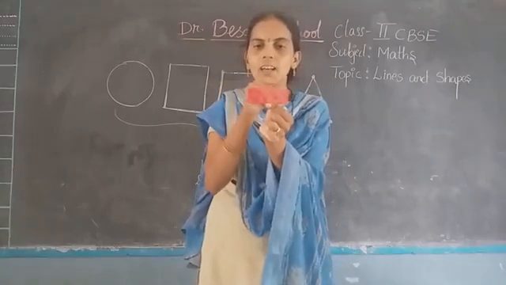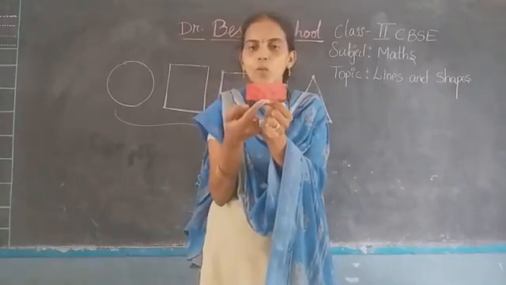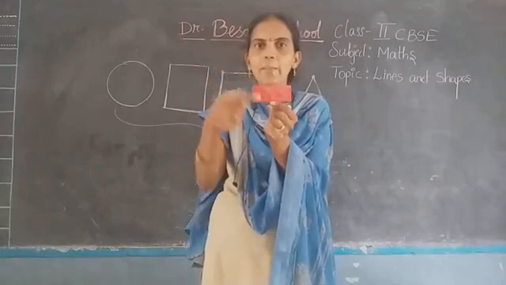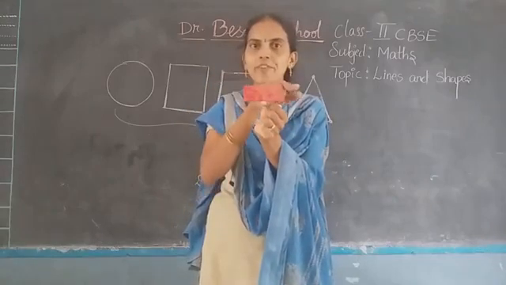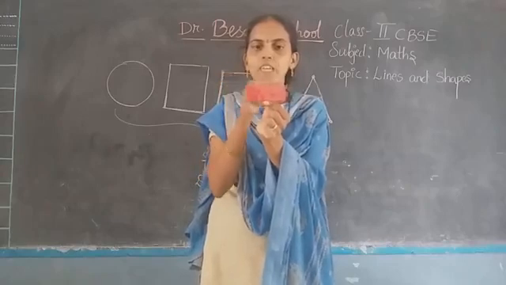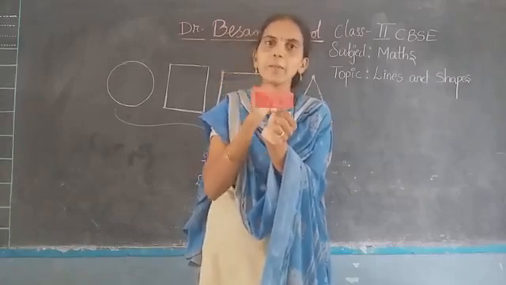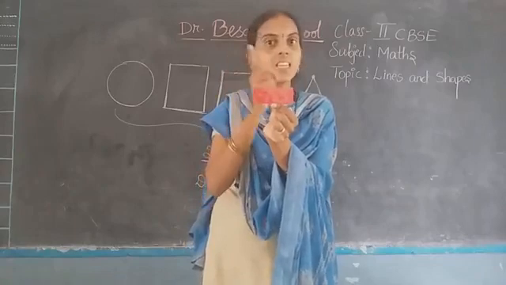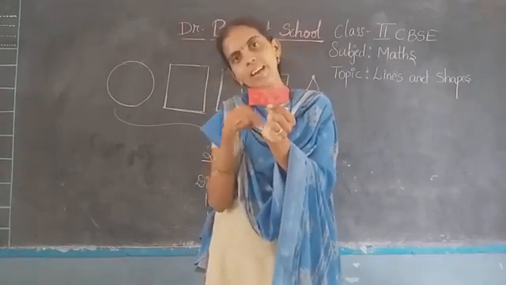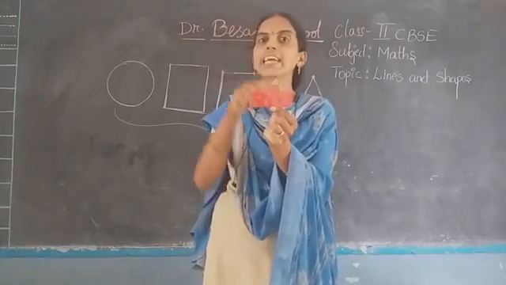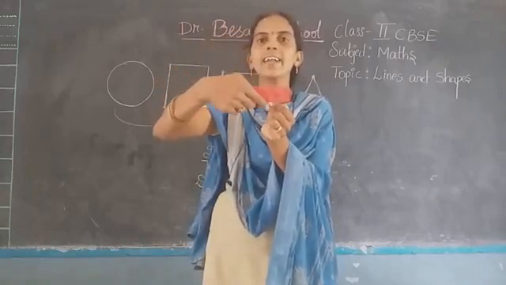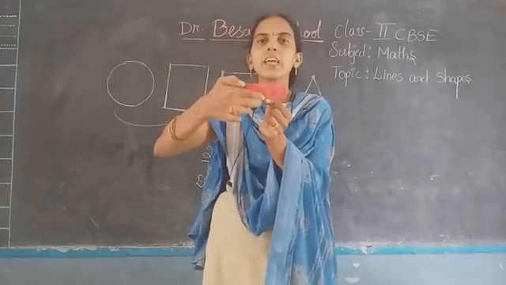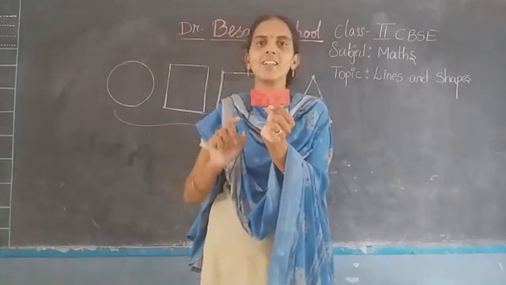The upper part and the lower part are the same length. See this right and left, these two are also the same length. Whereas in a square, all the sides are equal. Here in a rectangle, only the opposite sides are equal.